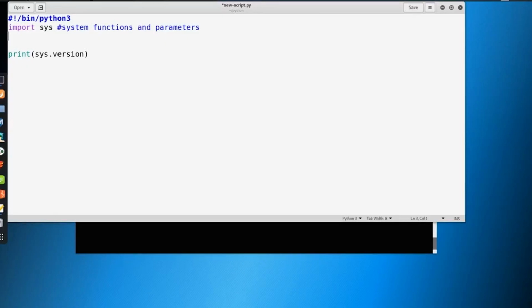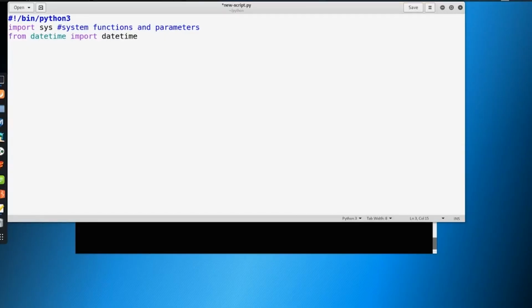On top of this, there's more things that we can do with modules. Let's go ahead and delete this. And let's say that we wanted to import another module called datetime. Now this does exactly what you think it does. But what if we wanted to import a specific part of datetime? We didn't want to import the whole thing. We just want to import one module. We can say from datetime import datetime. So we can do the same thing with sys. We can import a specific part of sys, or we can import all of sys.